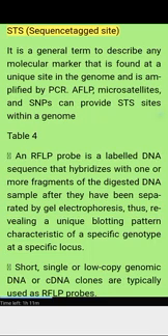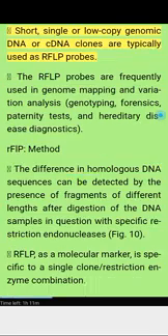STS, sequence tag site. It is a general term to describe any molecular marker that is found at a unique site in the genome and is amplified by PCR. AFLP, microsatellites, and SNPs can provide STS sites within a genome. Table 4. An RFLP probe is a labeled DNA sequence that hybridizes with one or more fragments of the digested DNA sample after they have been separated by gel electrophoresis, thus revealing a unique line pattern characteristic of a specific genotype at a specific locus.